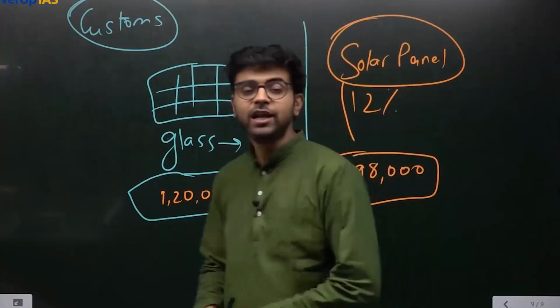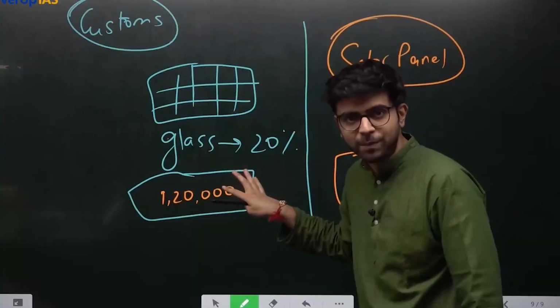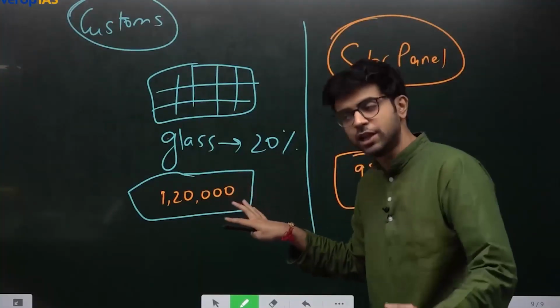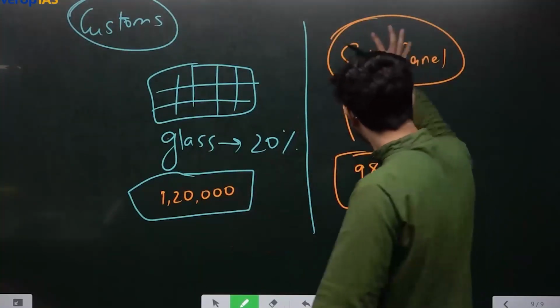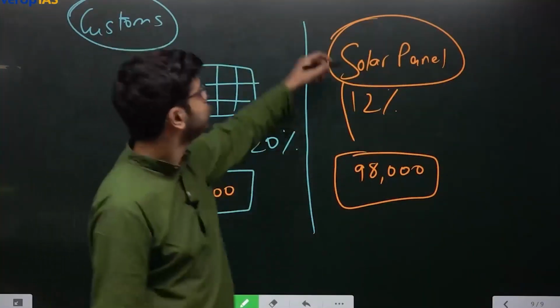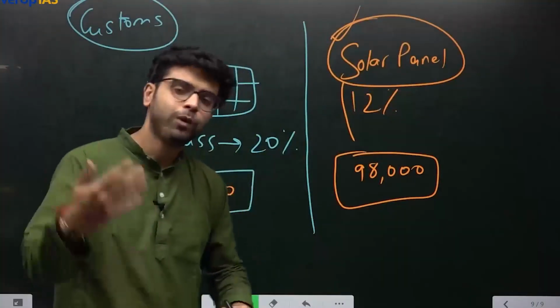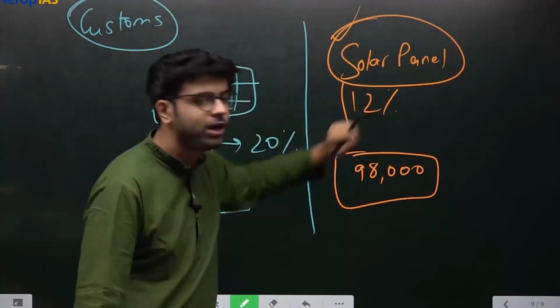Ideally it should be ulta. Glass should be taxed at 12% since it is a raw material, so it should be taxed at a lower rate and your final product should be taxed at a higher rate. Yes or no? But since we want to promote use of solar energy and solar panels, we have discounted this at 12%.